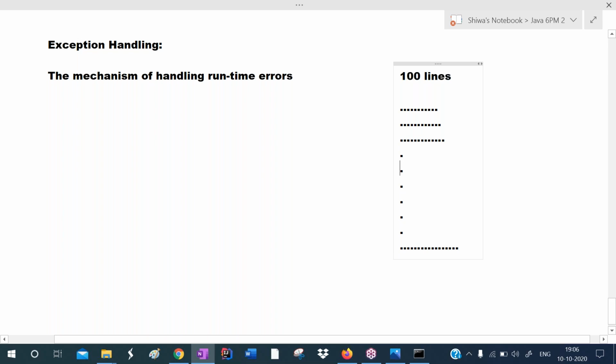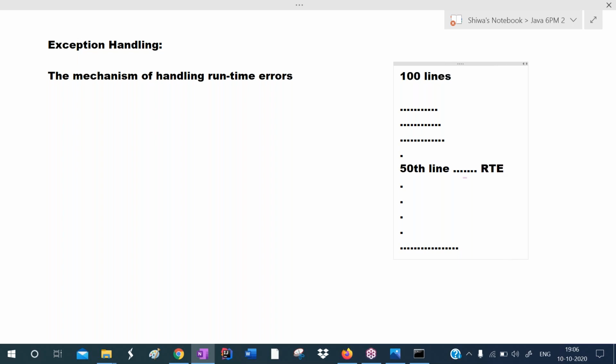Assume that this is the 50th line, and at the 50th line some runtime error occurred. When you divide by 0, a runtime error will occur. When there is not sufficient memory, a runtime error will occur. When an array index is out of range, a runtime error will occur. Like this, some cases are there.